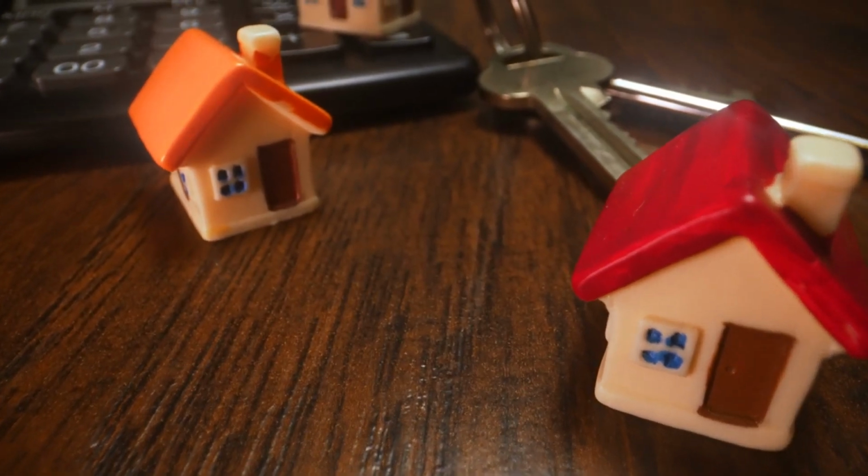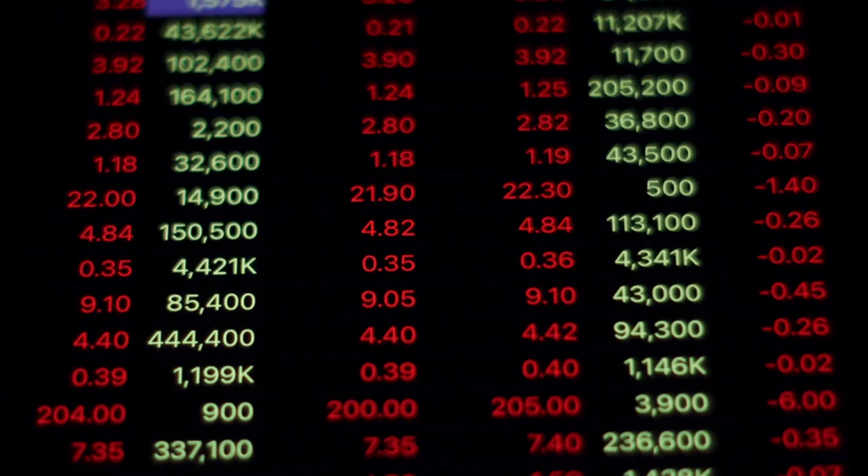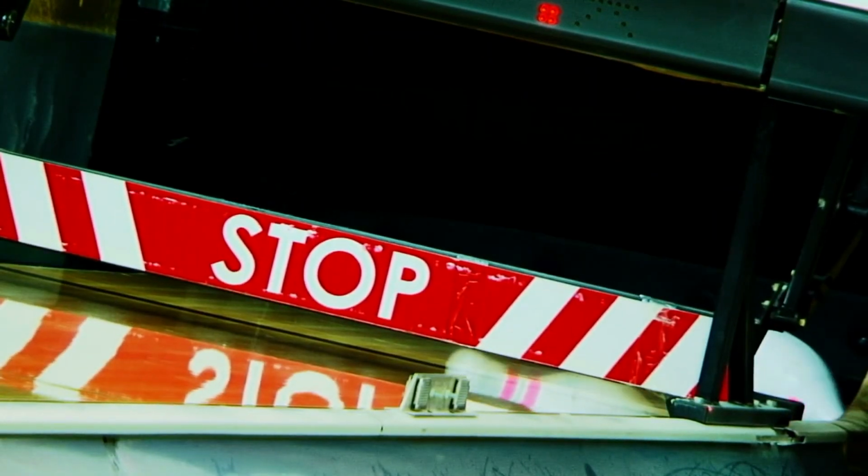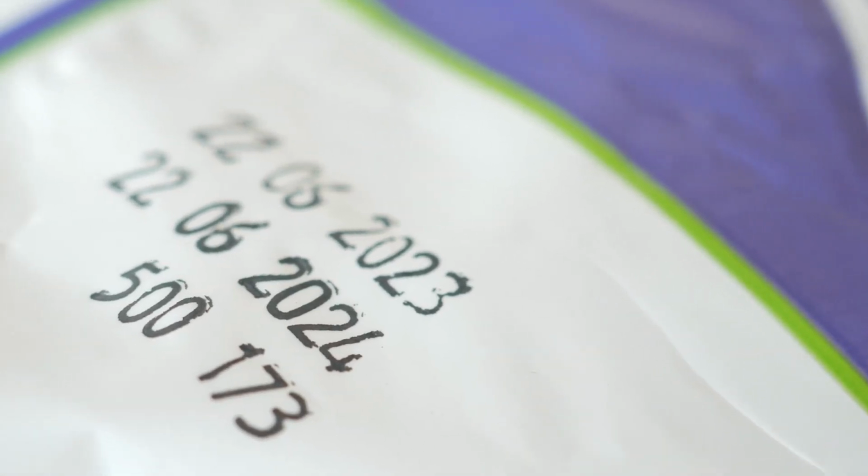Chapter 2. Key terms you need to know before diving into options. It's essential to understand a few key terms. Strike price, the price at which you can buy or sell the asset. Expiration date, the last date the option is valid. Premium, the cost of the option.